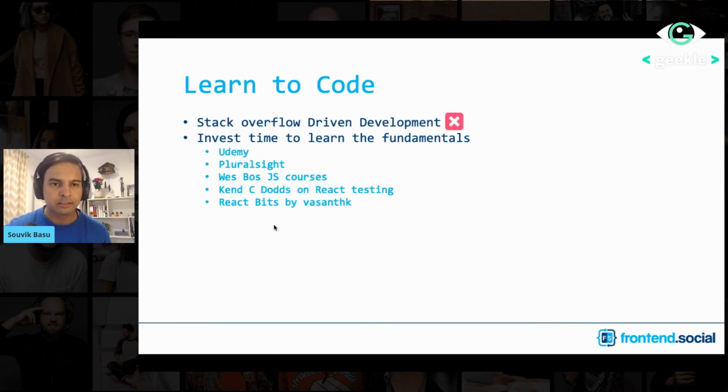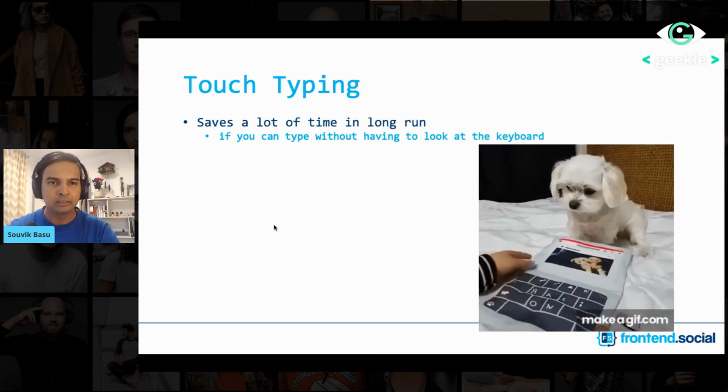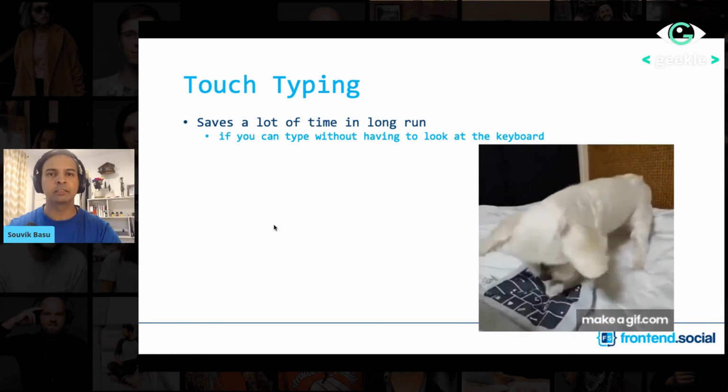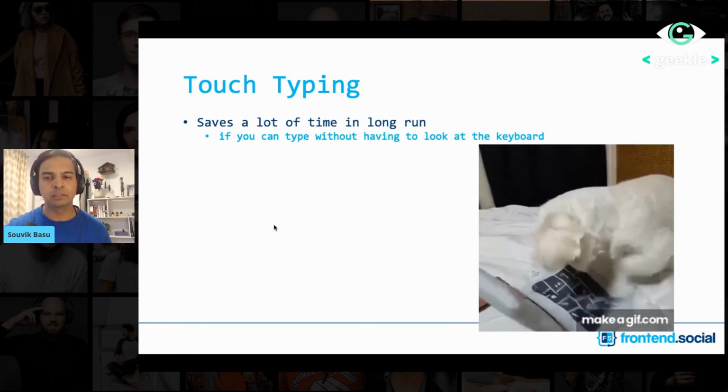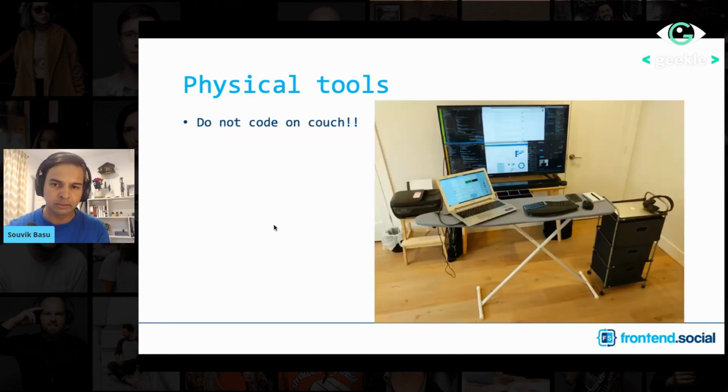And there are good places to learn coding. We'll probably skip this. One thing I'll definitely tell you is try out touch typing. That really helps if you can start typing quickly without looking at the keyboard. That improves your productivity. And try to go for ergonomics, keyboard and things like that. These are all the physical tools now we are talking about. Go for probably a wider monitor rather than multiple small monitors, because even if you have to move your head, that kind of takes away a bit of time.